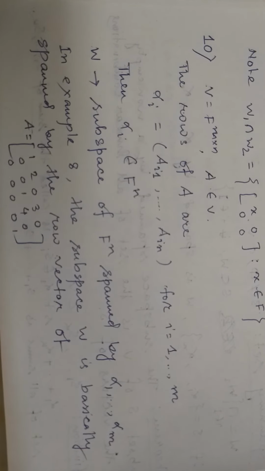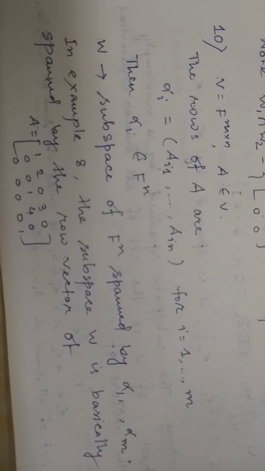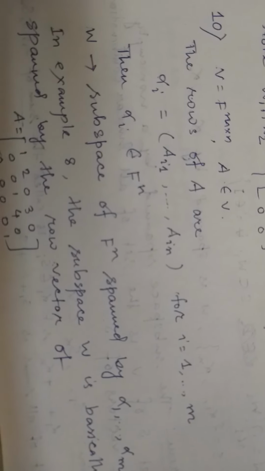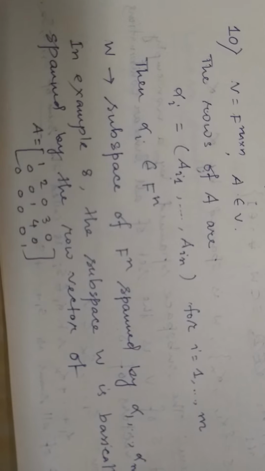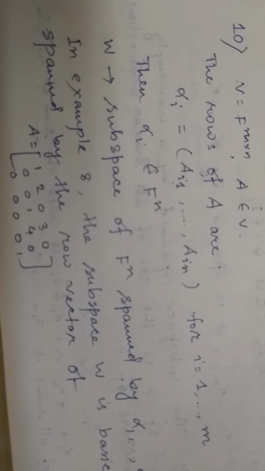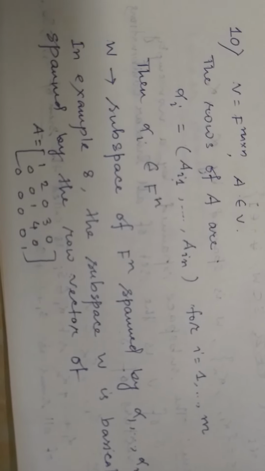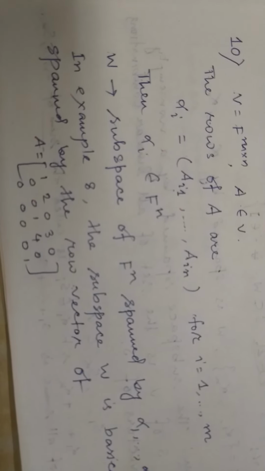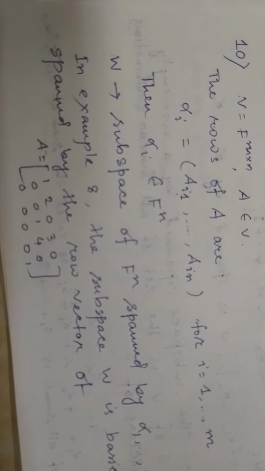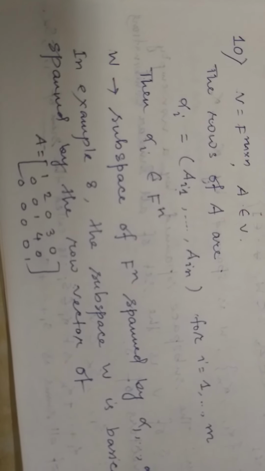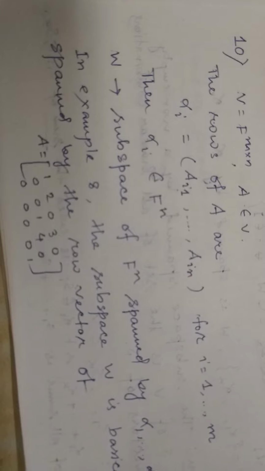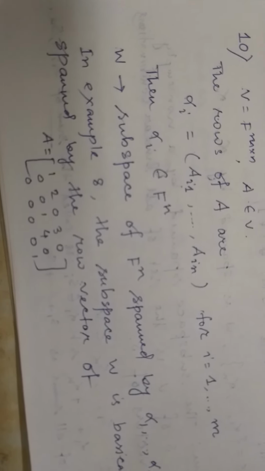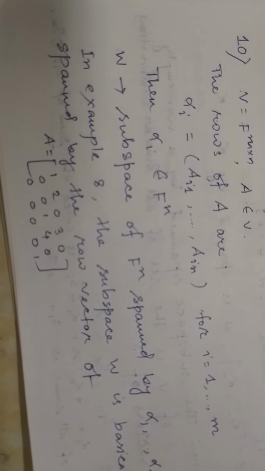In the next example, I am taking a field F and V as the vector space of all m by n matrices over the field F. Choose A to be an arbitrary element of V. Then the rows of A are alpha 1 equal to A11, A12, up to A1n, similarly alpha 2 equal to A21, A22, up to A2n.